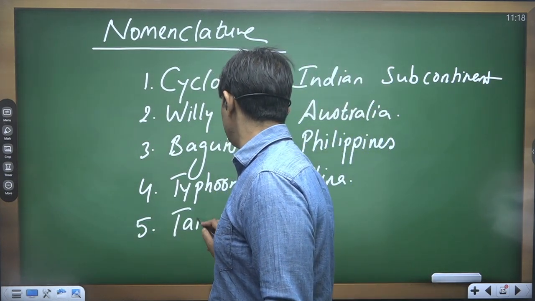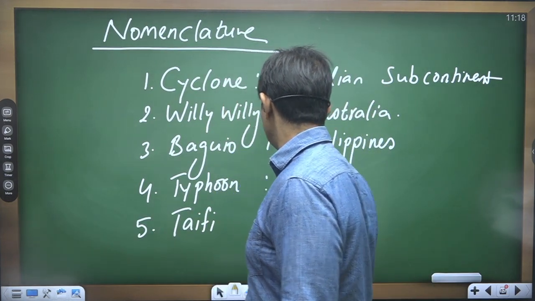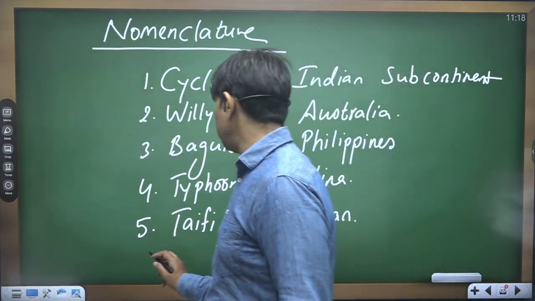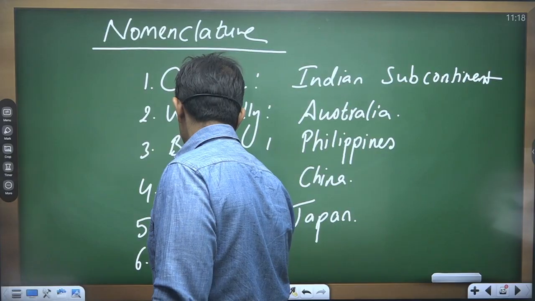Typhi or Taifu in Japan. And there is one more name, that is